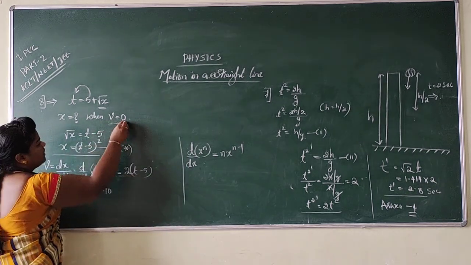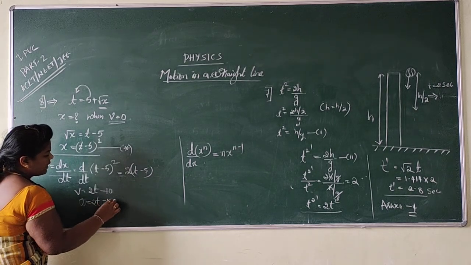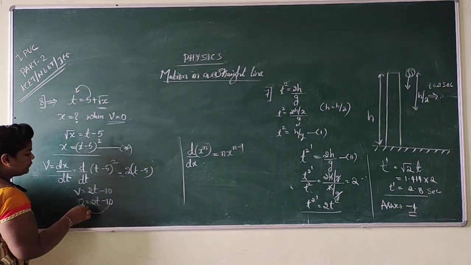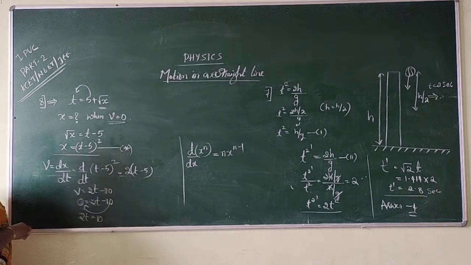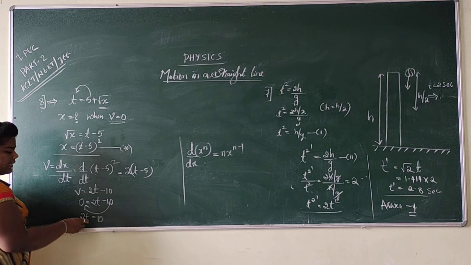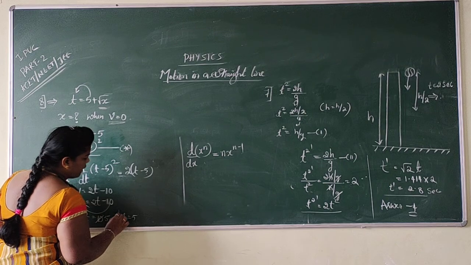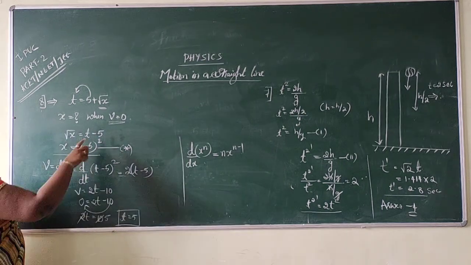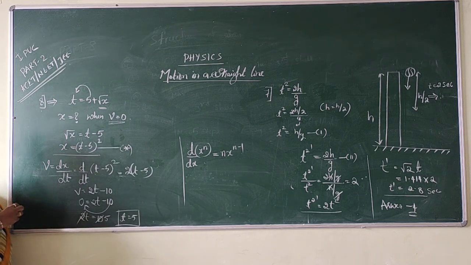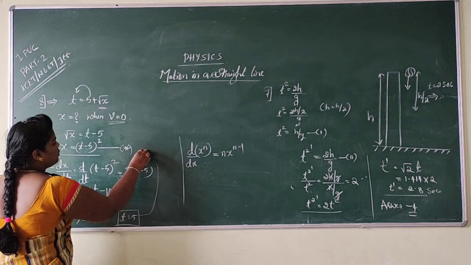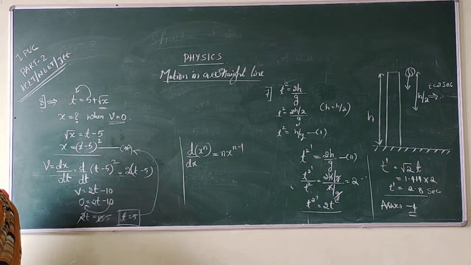So in the question they gave velocity is 0. Substitute it. So we will get 2t minus 10 equal to 0. Shift minus 10 to this side. We will get 2t is equal to 10. Then what is t? T is, 2 ones are 2, 2 fives are 10. Therefore, t is equal to 5. See dear students, I used the condition which was given in the question and I finally calculated the value of t. If I substitute the value of t in equation star, I will get the value of x.